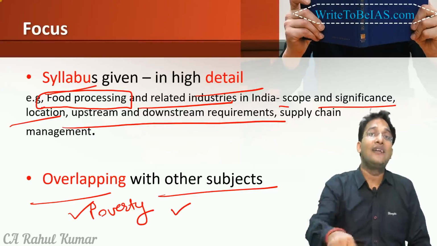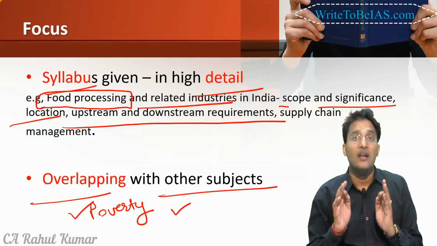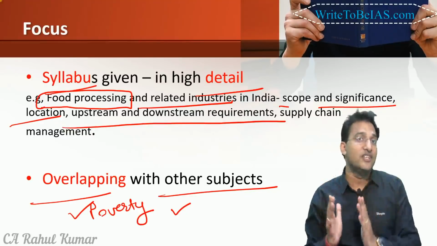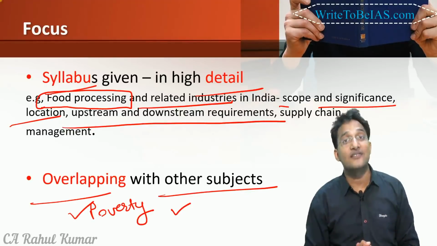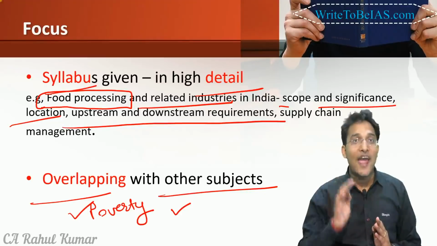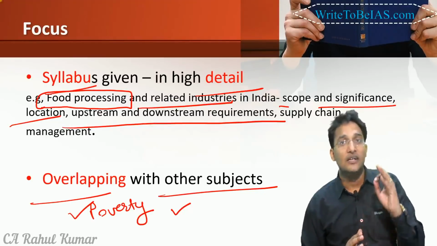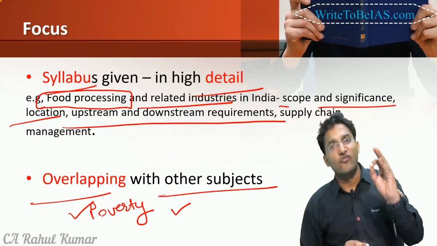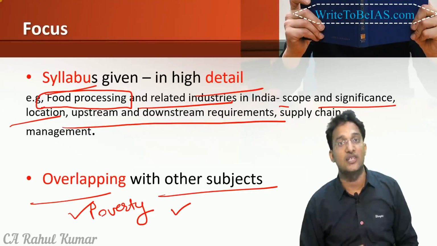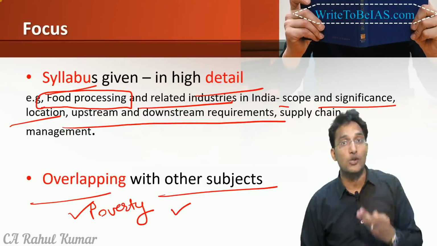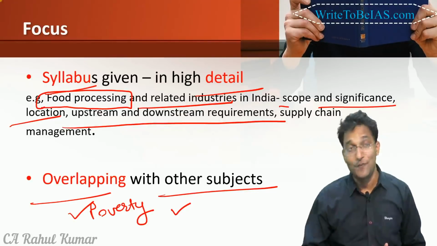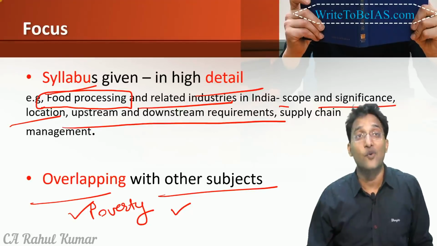So if you are covering the entire syllabus of General Studies paper 3 in detail, then automatically you will cover a lot of areas from GS1 and GS2. This is also the beauty of General Studies paper 3. And also it is very, very important for the essay. If you have a good grasp over General Studies paper 3, then automatically a minimum of one essay will be there. You can do that essay very easily based upon the content of GS3. And many times there are 2 essays also. So maybe your entire essay preparation is done from GS3 only. So be careful, prepare this subject in a very good manner.